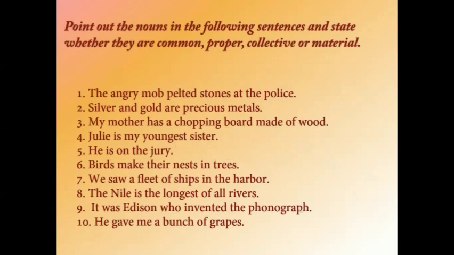Let us read the first sentence. The angry mob pelted stones at the police. Second, silver and gold are precious metals. Third, my mother has a chopping board made of wood. Fourth, Julie is my youngest sister. Fifth, he is on the jury.